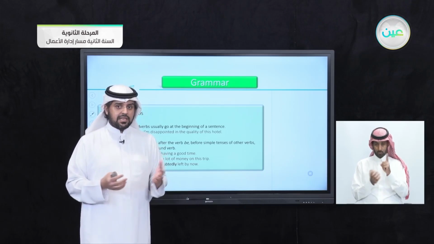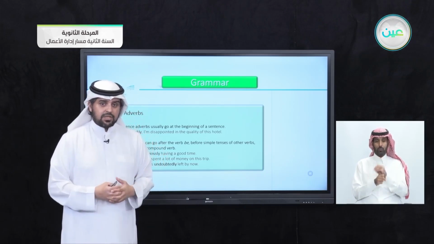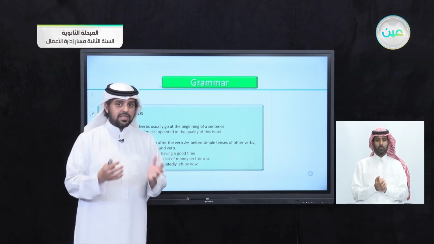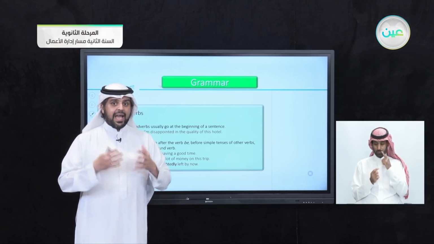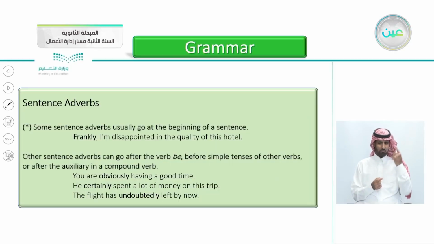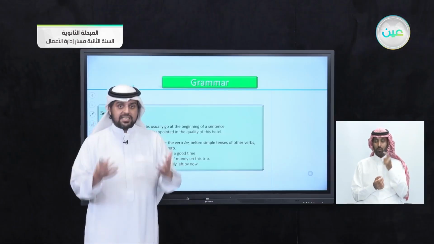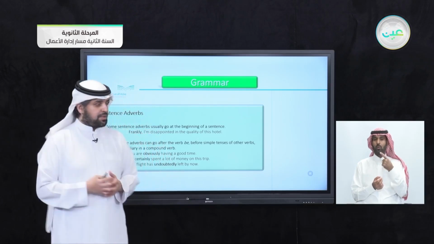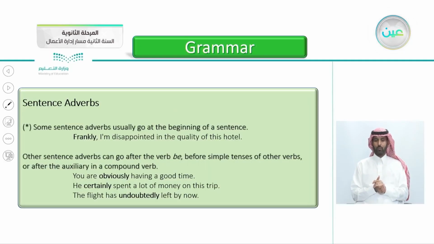When you say admittedly, it means that you admit something. So this is what it means to indicate the attitude of the speaker. When the speaker begins here with the word frankly, so now you know he's going to give his honest opinion about something. Frankly, I'm disappointed in the quality of this hotel.